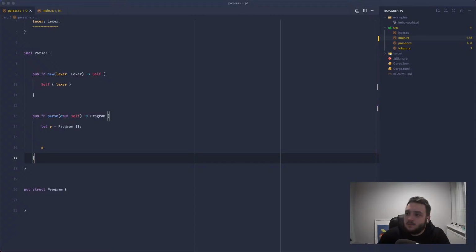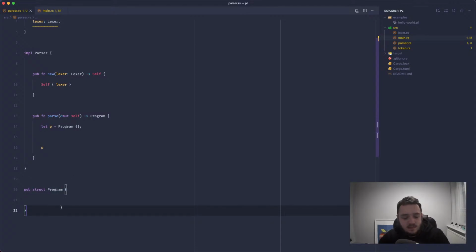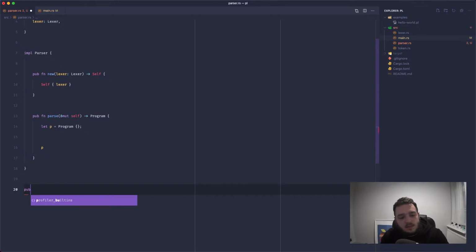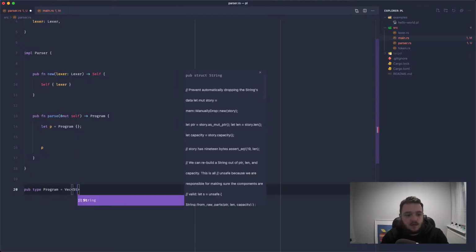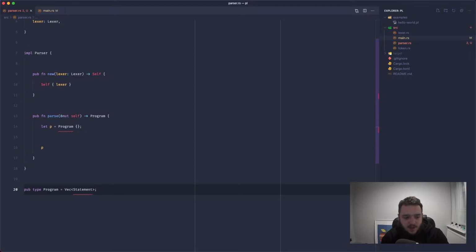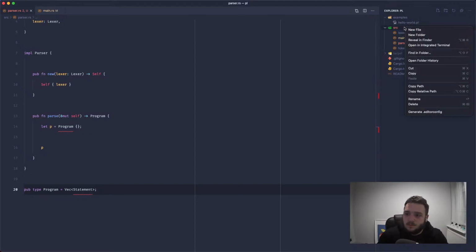Now, program doesn't actually need to be a struct that has fields. Instead, it can kind of act as a type. So let's use pub type instead, and we'll call this program. And program is also going to be a vector, and it's going to hold a bunch of statements. We haven't declared statements yet, but we can do this.